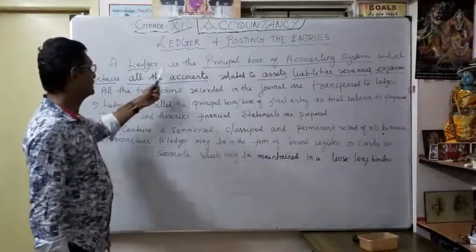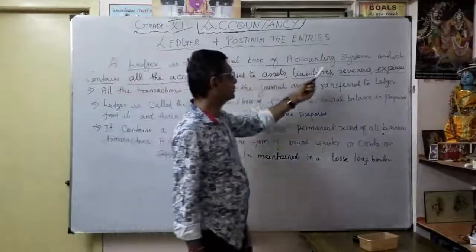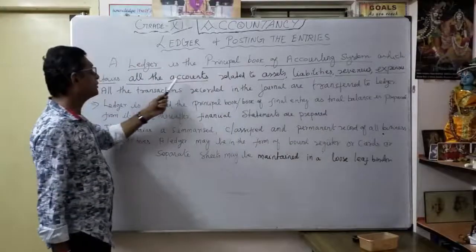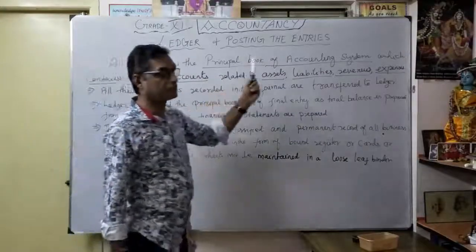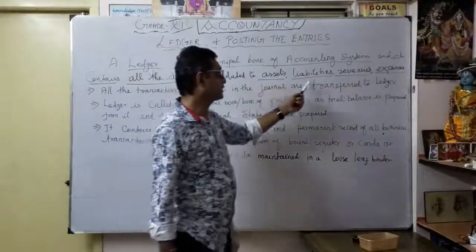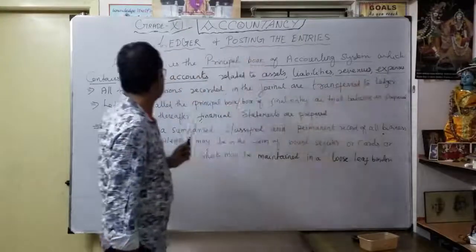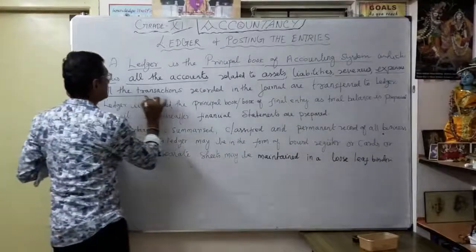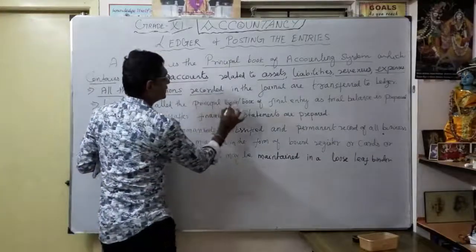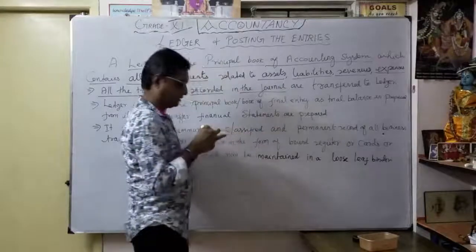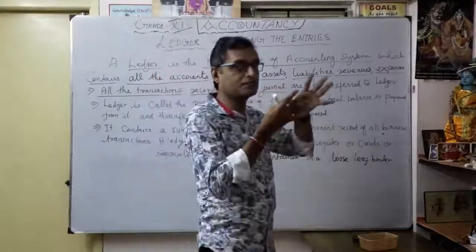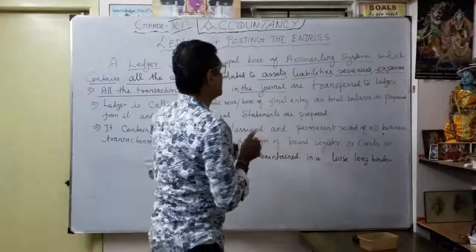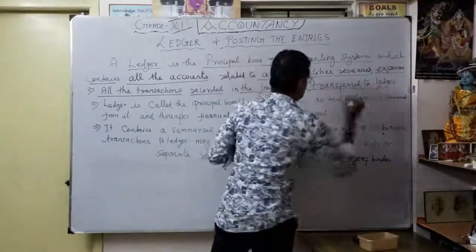Ledger is the principal book of the accounting system which contains all the related accounts. What are the related accounts? Assets, liabilities, revenues, expenses. That's very important. That's why we can see all the transactions recorded in the journal. A business transaction is recorded in the journal, and from that journal, it is transferred to the ledger.